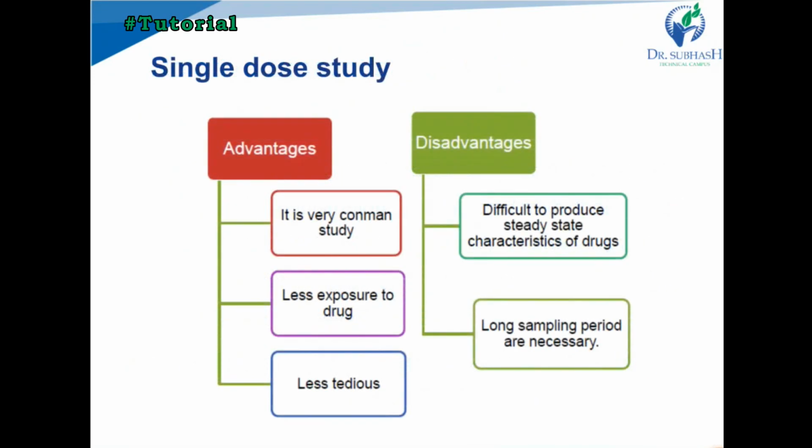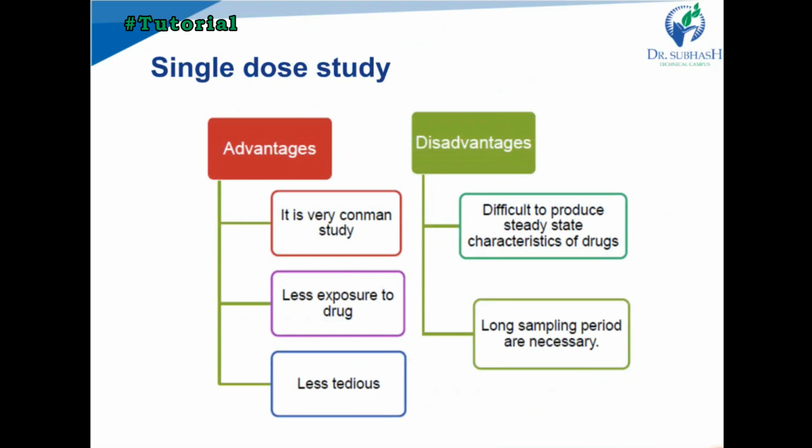The next one is measurement or determination of bioavailability. We can perform single dose studies or multiple dose studies. Two methods are there. Single dose studies: after administration of a single dose, we can find out the bioavailability and all the parameters. What are the advantages?